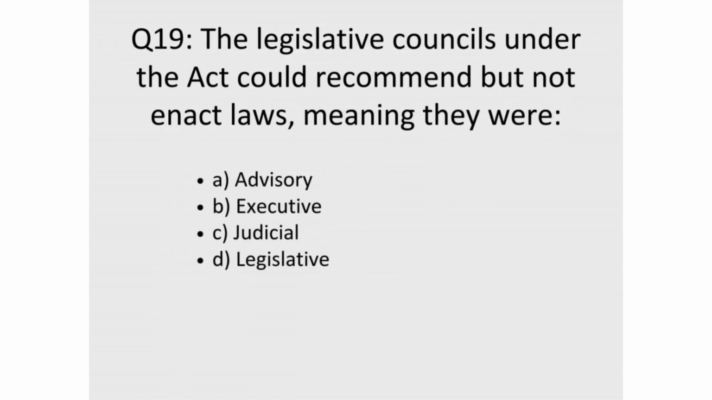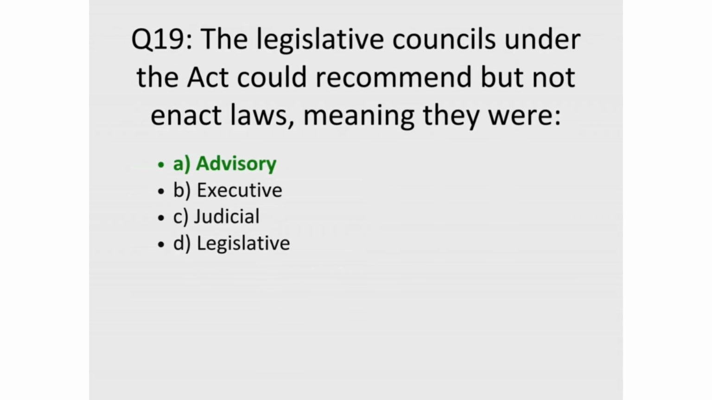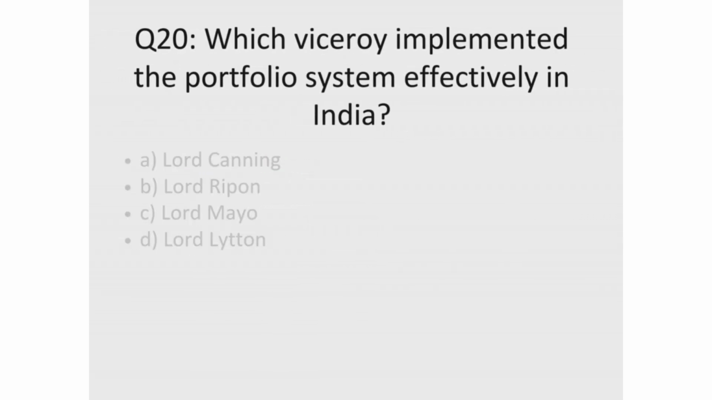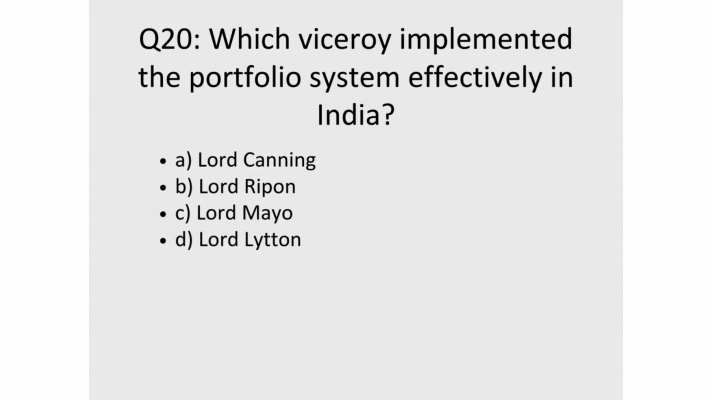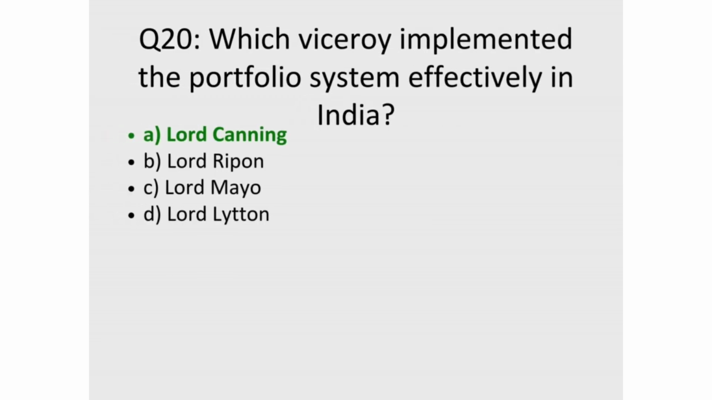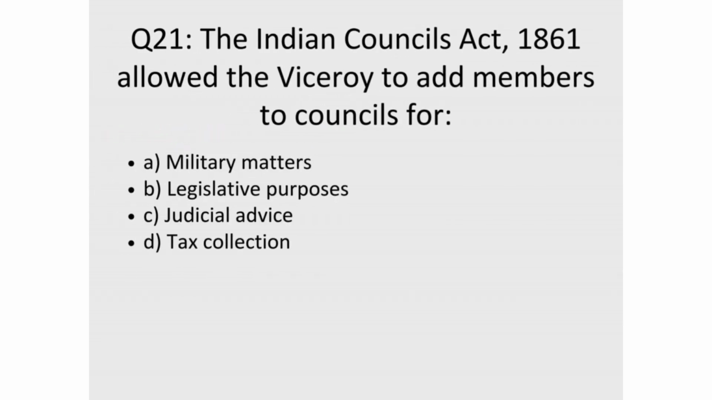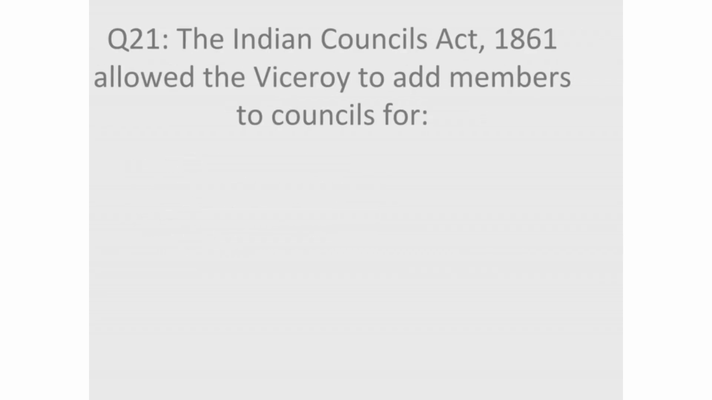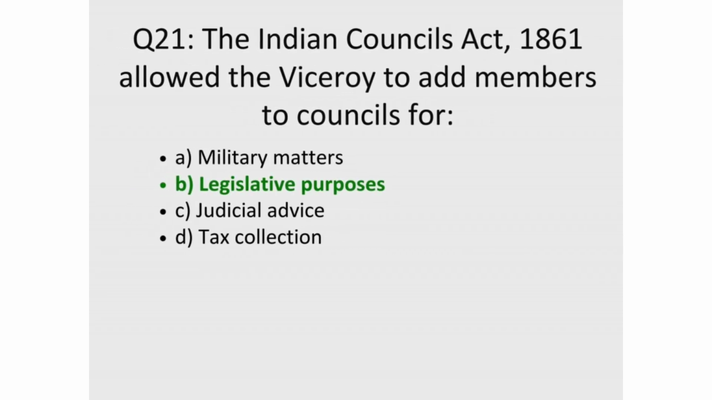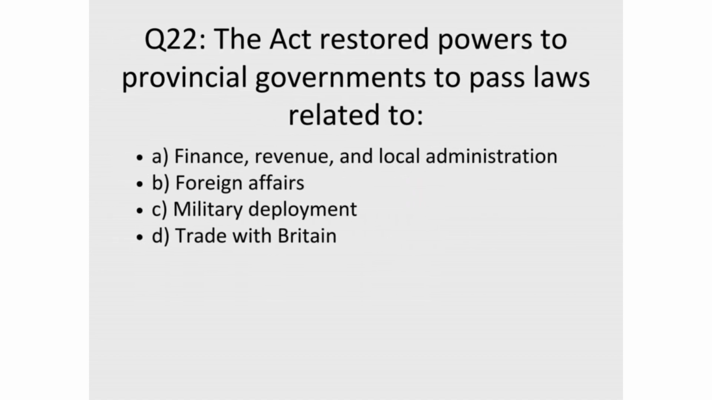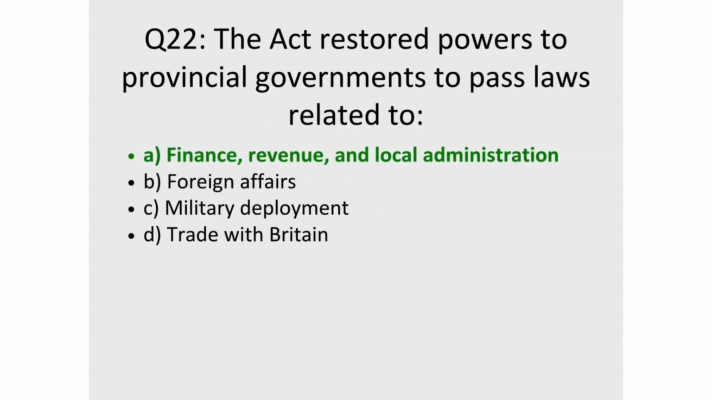19. The legislative councils under the Act could recommend but not enact laws, meaning they were? Correct answer, A. Advisory. 20. Which viceroy implemented the portfolio system effectively in India? Correct answer, A. Lord Canning. 21. The Indian Councils Act, 1861 allowed the viceroy to add members to councils for? Correct answer, B. Legislative purposes. 22. The Act restored powers to provincial governments to pass laws related to? Correct answer, A. Finance, revenue, and local administration.